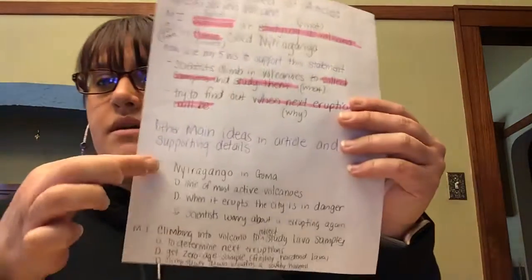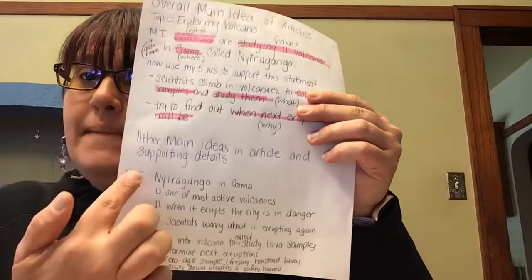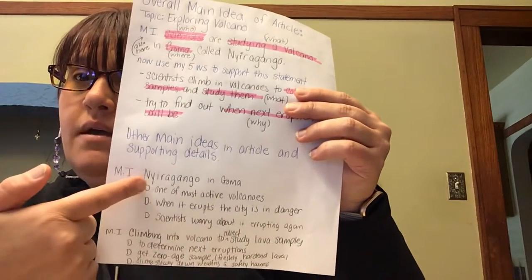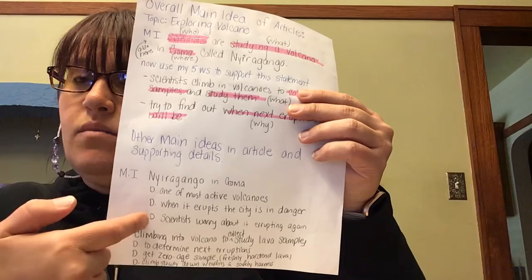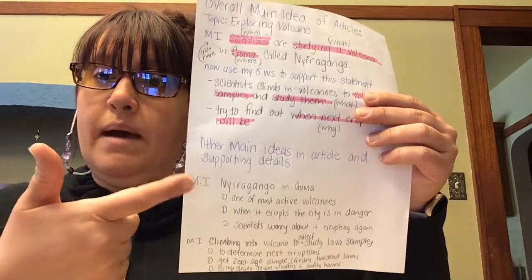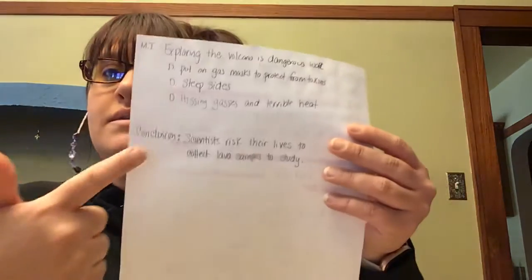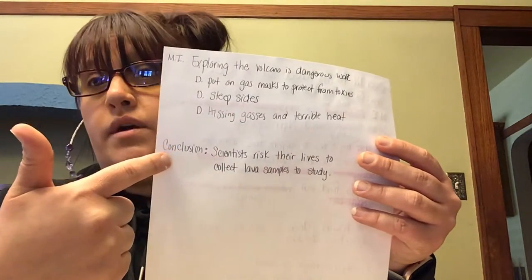So that's my introduction. Now what I'm going to do is start the rest of my outline, and we're going to use other main ideas in the article and supporting details. So I set it up as, what's the first main important idea that I want to talk about? And then these D's are those details I want to use to support them. So I'm looking for, in this particular article, probably 1, 2, and then I did 3 big main ideas to discuss after I went through my notes, and then wrapping up with a conclusion.